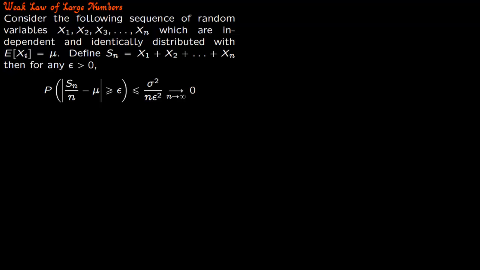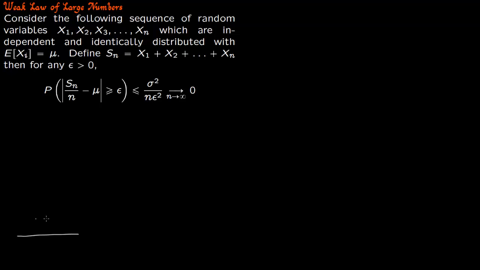We talk about two important theorems here. So first we start with the weak law of large numbers. Consider a sequence of random variables x1, x2, x3 and so on, and these are independent and identically distributed. Identically distributed means they are drawn from the same distribution.